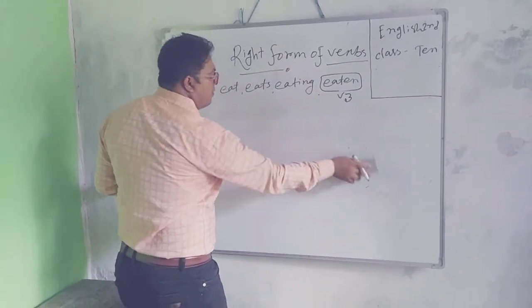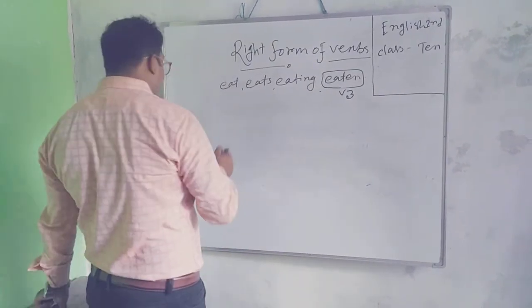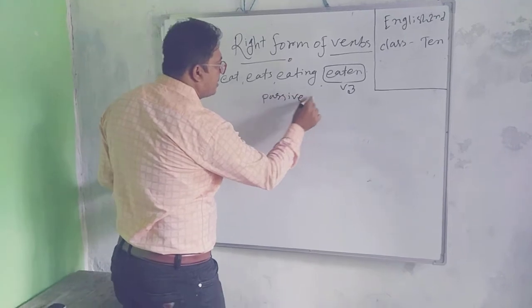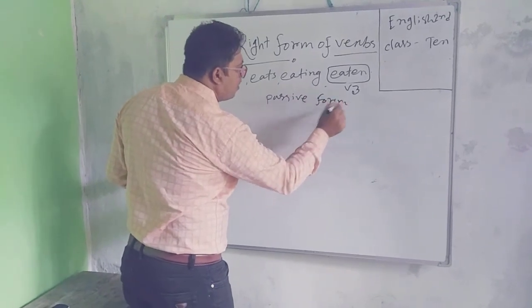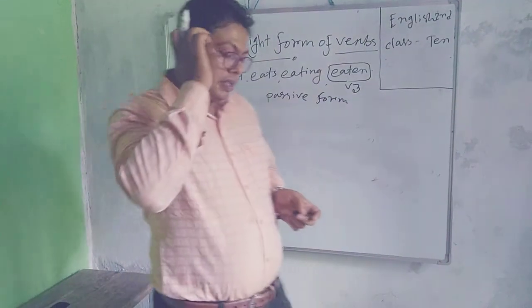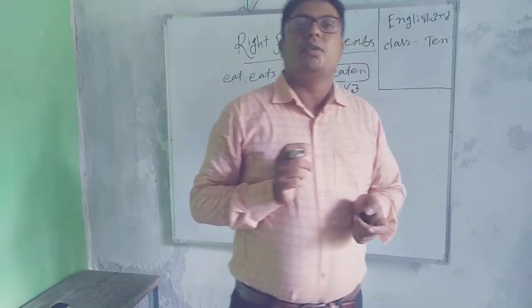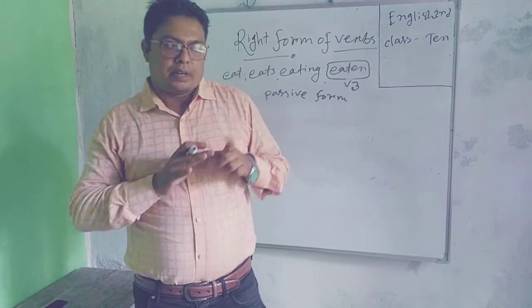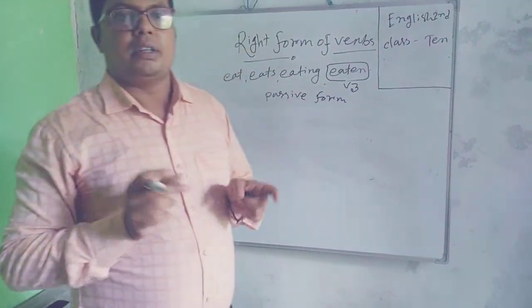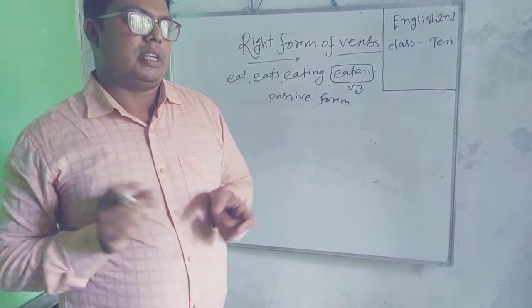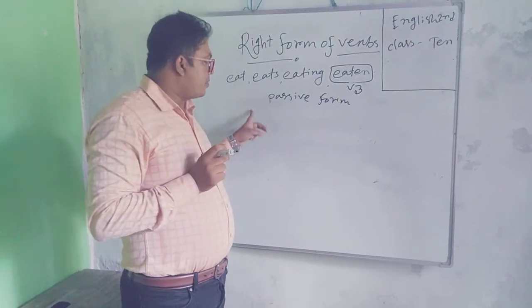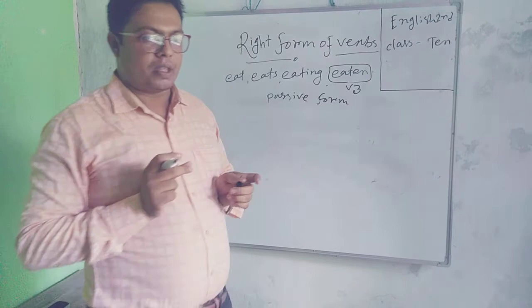My next option is passive form. My dear students, notice when you read any passage that has been added to your textbook, after reading the whole passage, you will find 2 or 3 gaps, 2 or 3 sentences in the passage that must be in passive form.